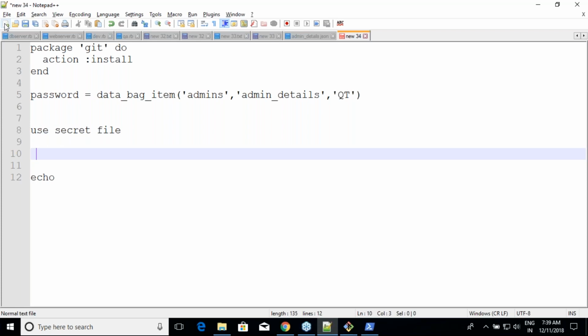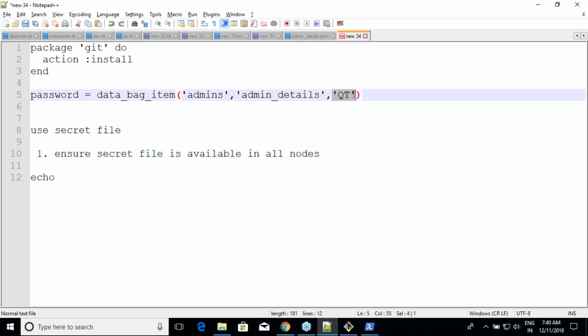In that case, the first step is to ensure the secret file is available in all nodes. Otherwise, this will not work. Before you use this in your recipe, this secret file should be present in all of your nodes. Somehow you have to copy it, right? And rather than using a string over here, you tell it io dot read and the path of your secret file, wherever your secret file is in your node.